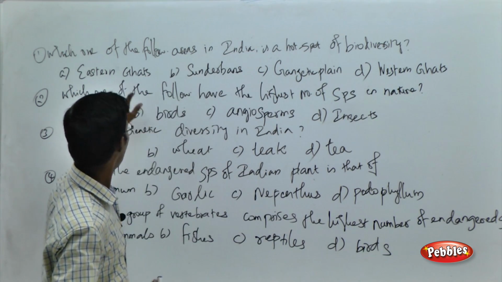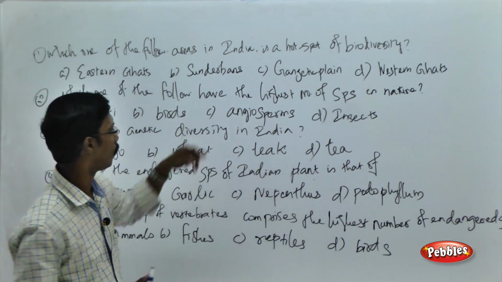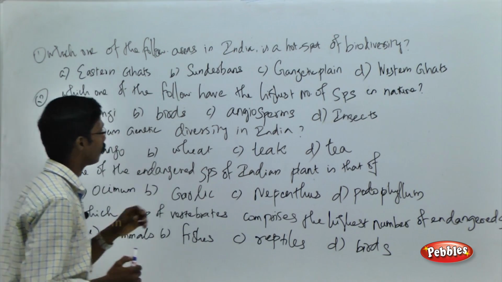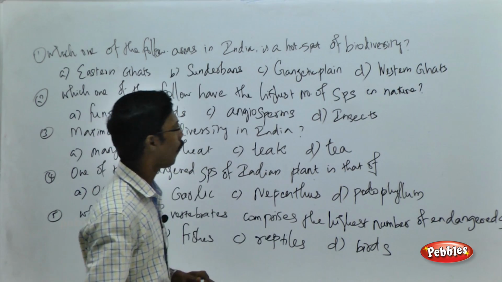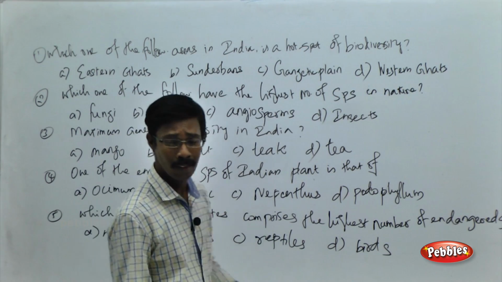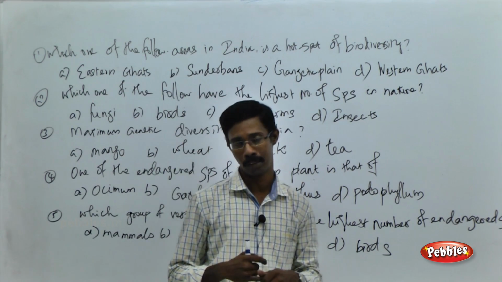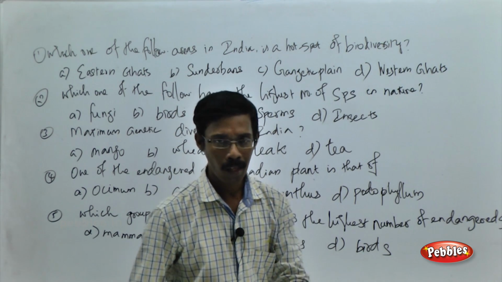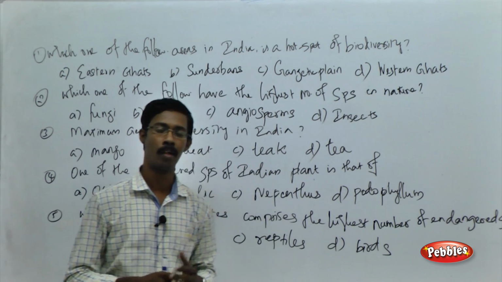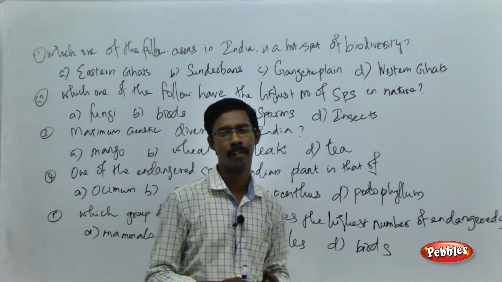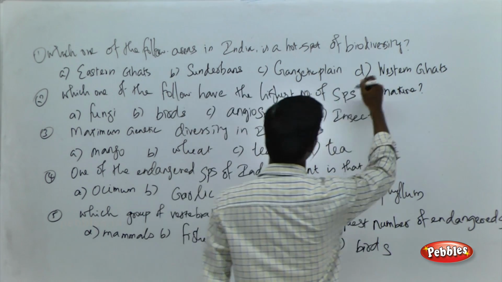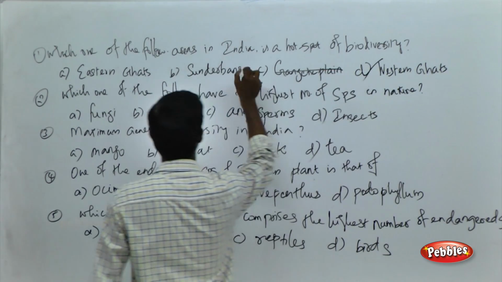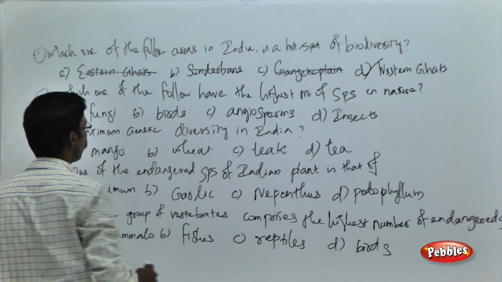And you have to find out the one among the choices. See the choices: Eastern Ghats, Sundarbans, Gangetic Plain and Western Ghats. And I told you there are 3 locations: Western Ghats, the Indo-Burman Himalayan border and Sri Lankan border. These 3 areas belong to the Indian hotspots. So the answer over here among the choices is the Western Ghats. All the remaining do not belong to the particular hotspots.